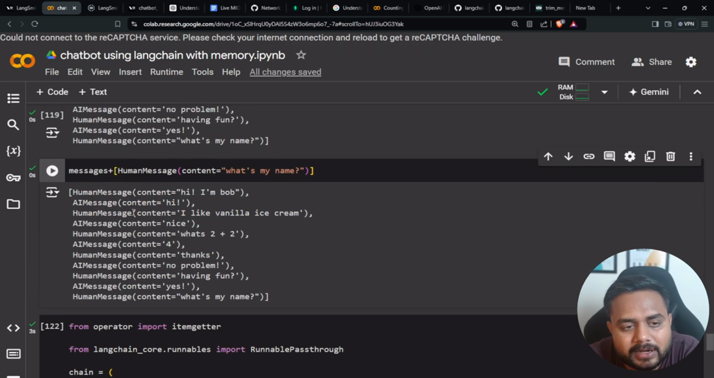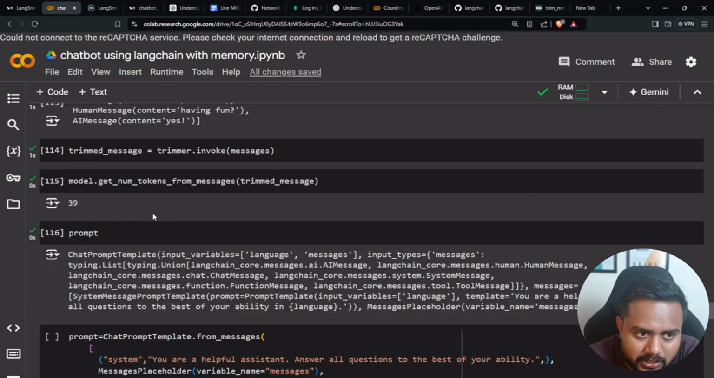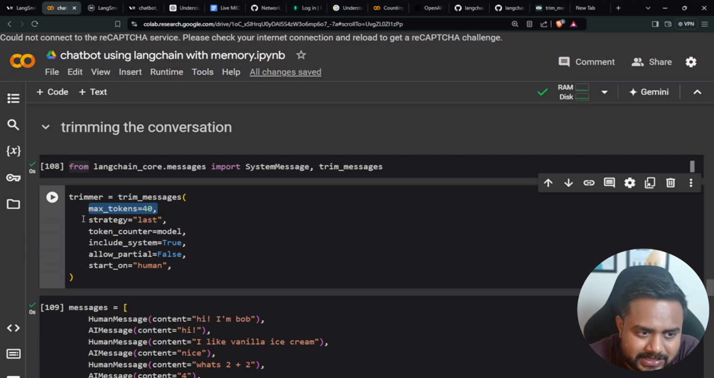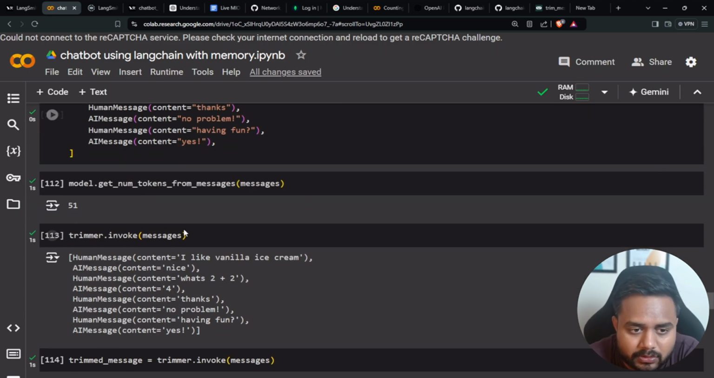So at the end I want to say here, it is going to maintain this 40 maximum token, with the strategy equal to last, which means the last message is going to be captured with this maximum token equal to 40. I hope it is clear to all of you.